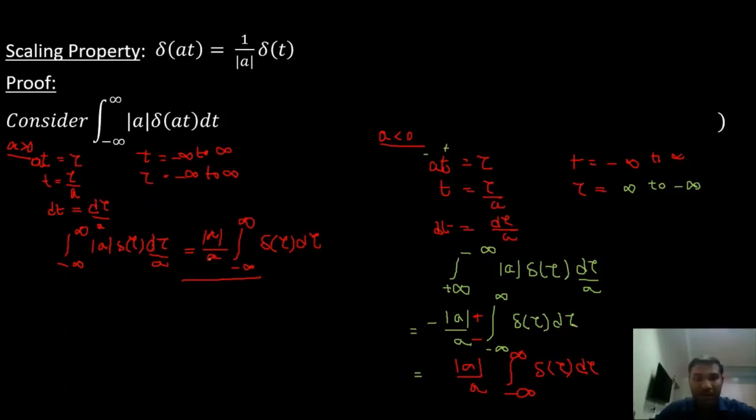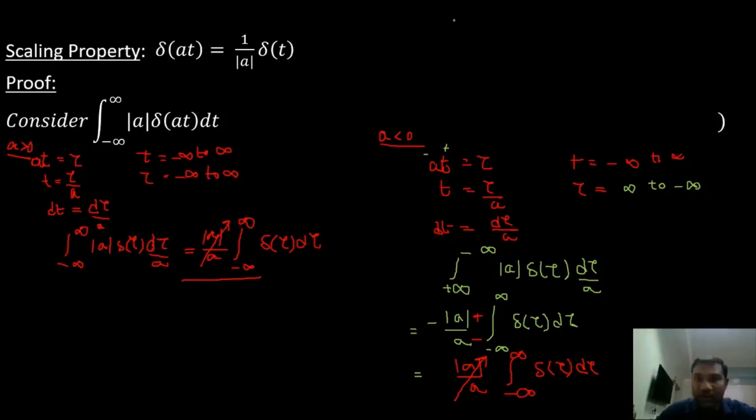That is, this gets cancelled. Mod a by a is nothing but a by a. It gets cancelled. This also gets cancelled. So what are we left with? Let me take a different color.